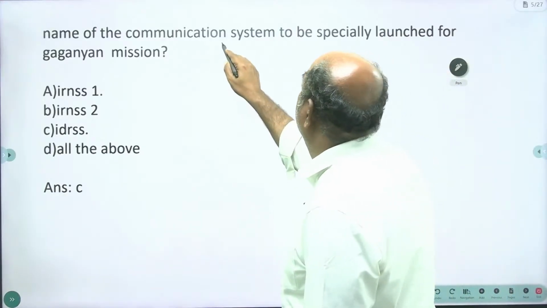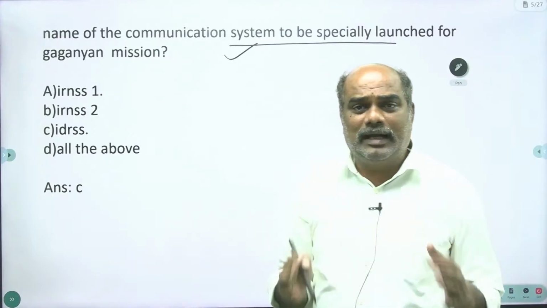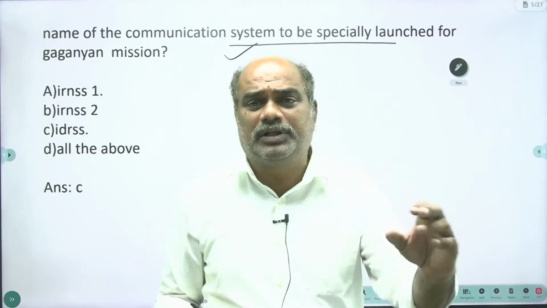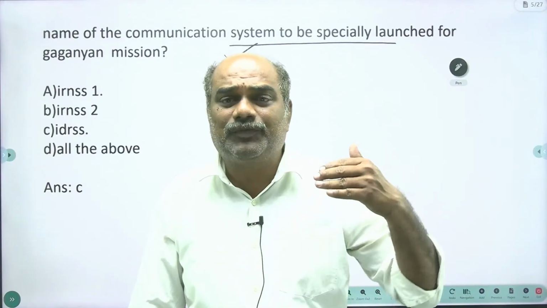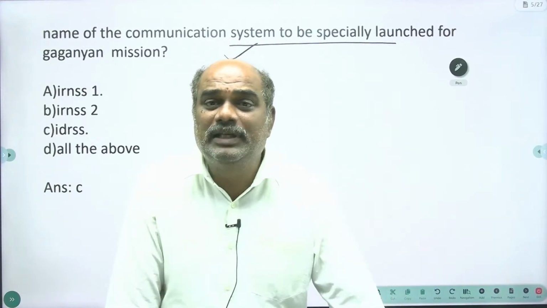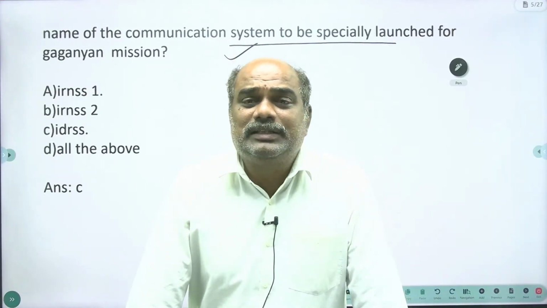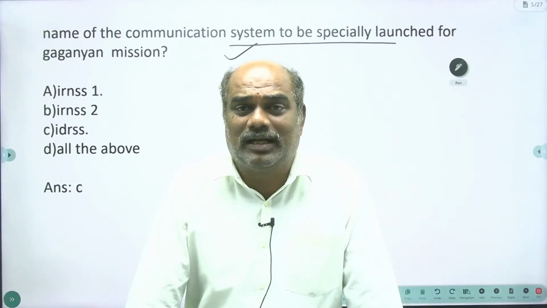Name of the communication system to be especially launched for the Gaganyaan mission. In Gaganyaan, these are the two important topics that are always important from your examination point of view. Number 1 is Vyomitra, number 2 is IDRSS. The existing communication satellite system is not sufficient, cannot provide communication to the Gaganyatris.